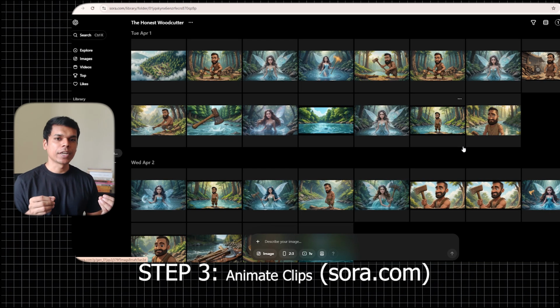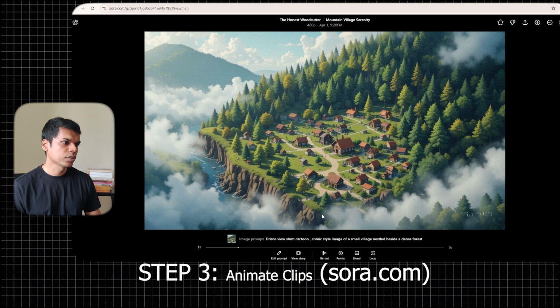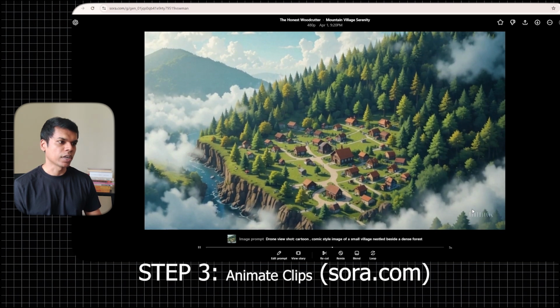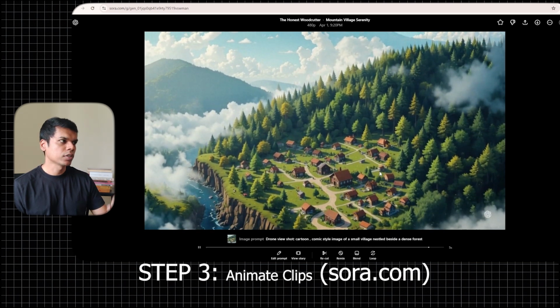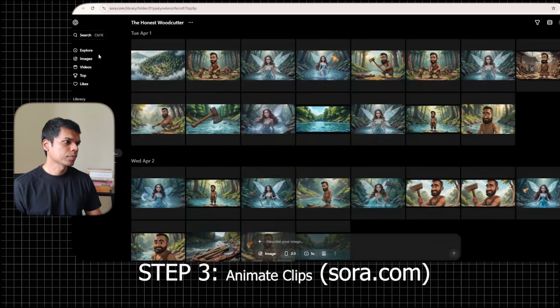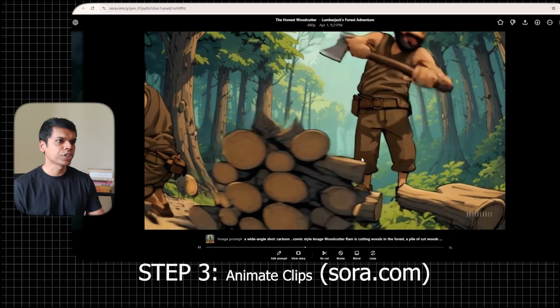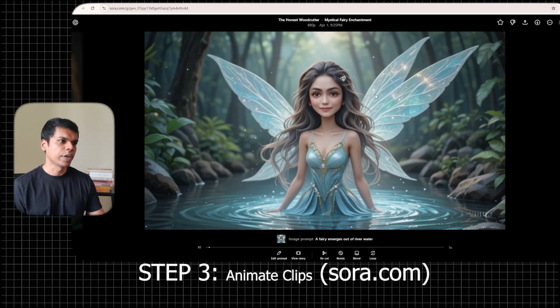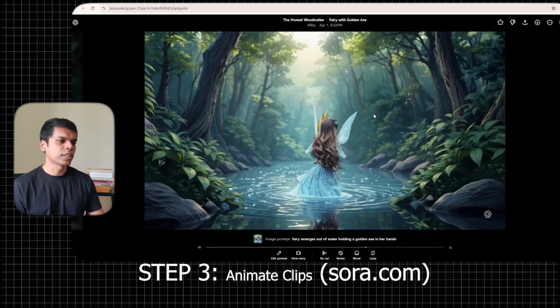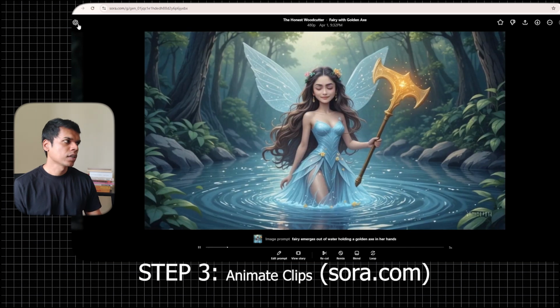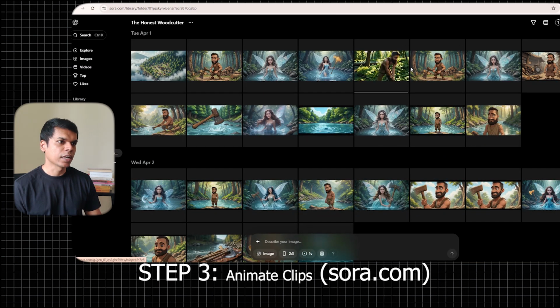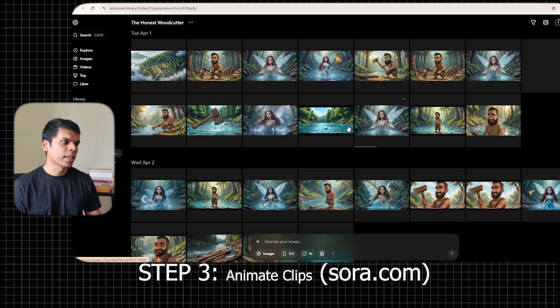One by one, I have generated animation for every single image. This was our first image. This is the establishment shot. Nice. You can see a tilt up. Then this was our second image. The woodcutter is cutting woods. This is the video clip of the fairy appearing. This is her appearing with the golden axe. Likewise, I have generated clips for all the images.